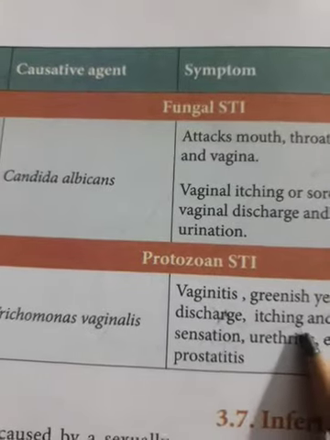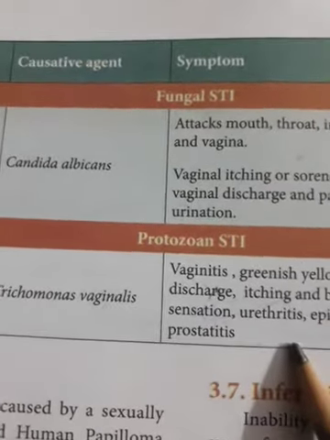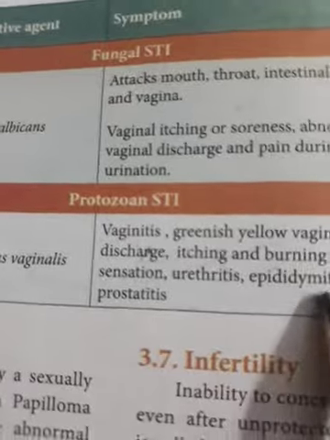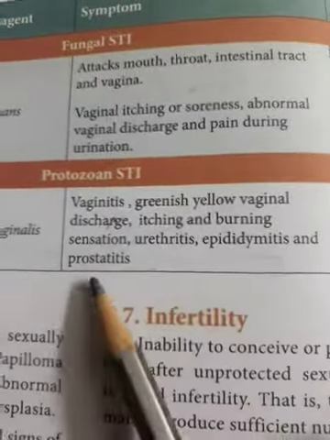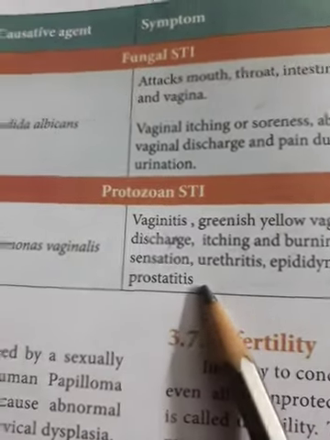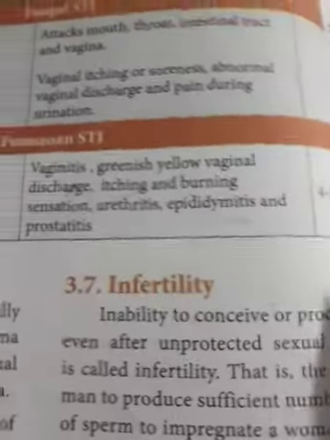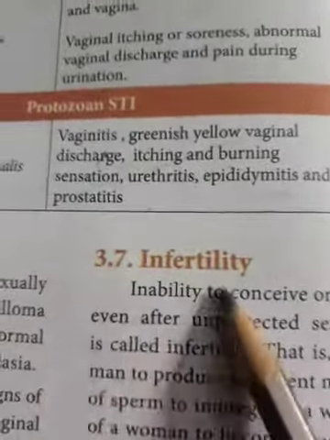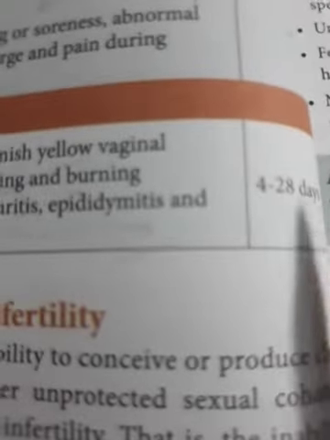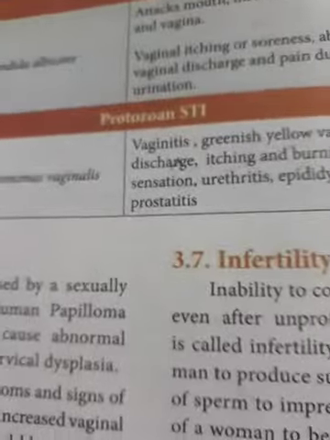Incubation period is 4 to 28 days. Okay, thank you, children.